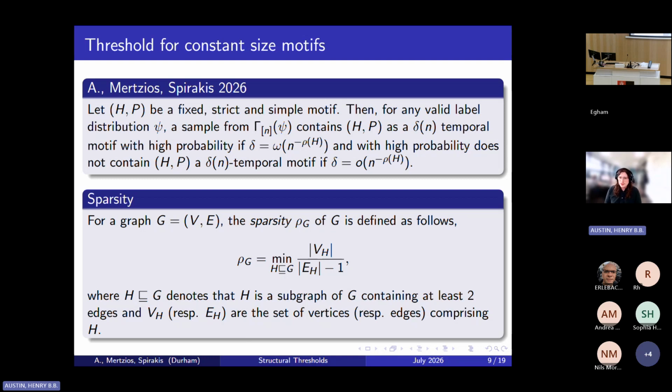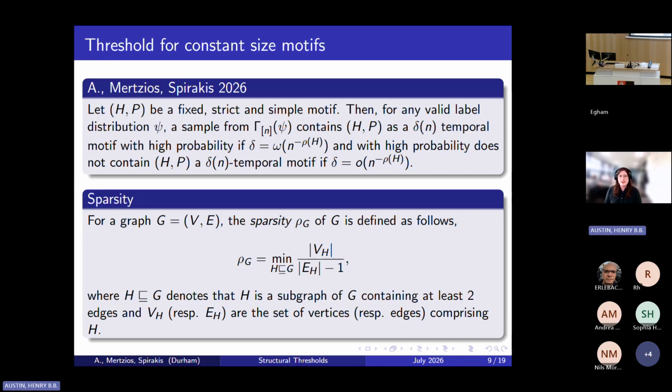If you allow your motif to grow with the size of the network, for example, if you look for something like the largest clique with a given ordering showing up within a given window, you will immediately see the label distribution and the ordering raising their ugly heads in your threshold, and it all becomes a lot more complicated.